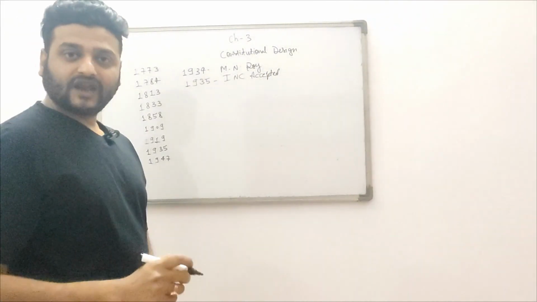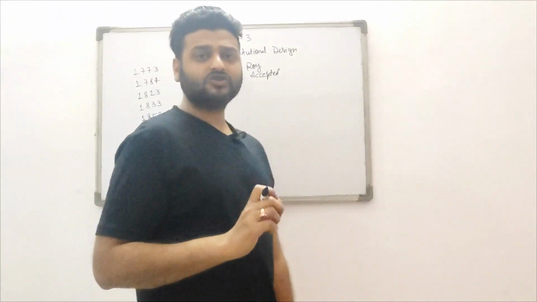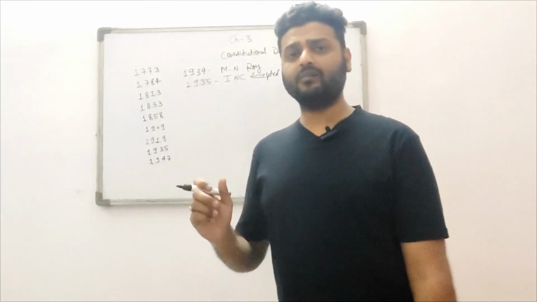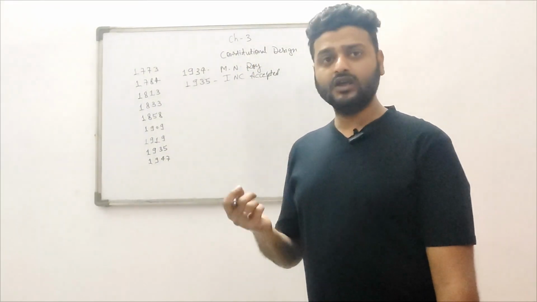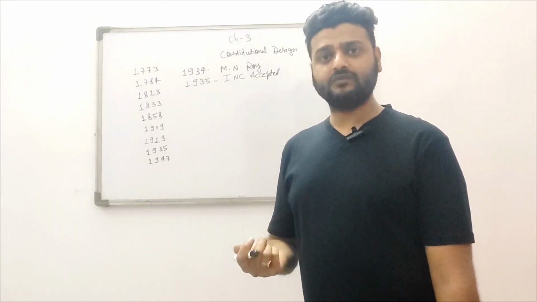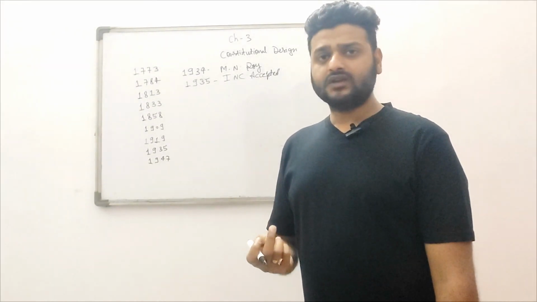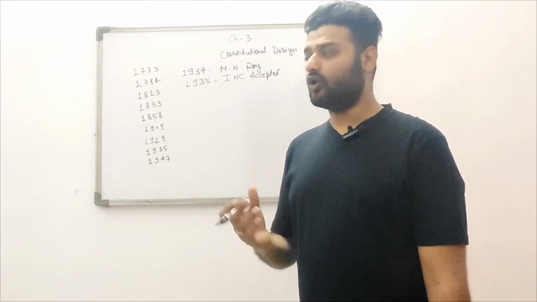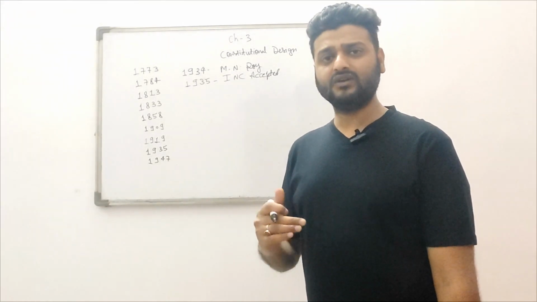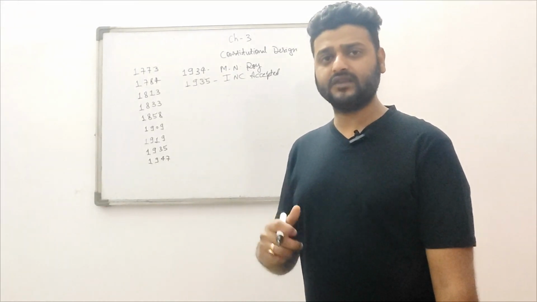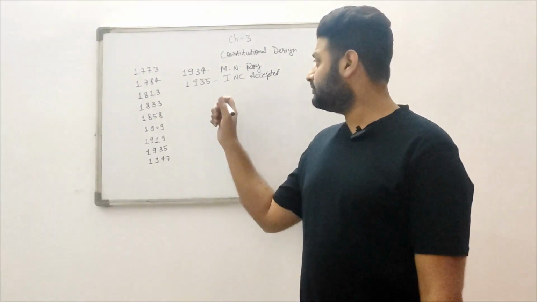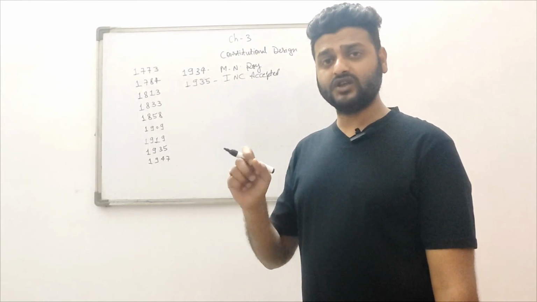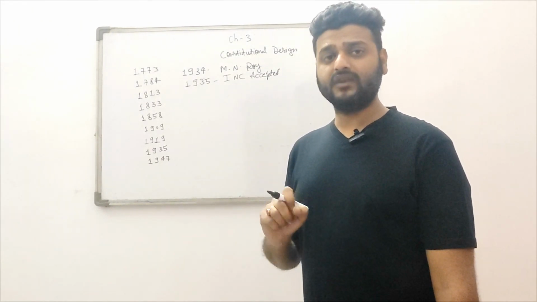So in March 1946, the Cabinet Mission Plan came to India. Before it, there were several other proposals. For example, the August Proposal, the Cripps Mission, the Nehru Report, and the Jinnah Formula, but all of these were rejected. Some were rejected by the Indian National Congress and some by the Indian Muslim League. So finally, in 1946, a mission came to India, named the Cabinet Mission Plan.